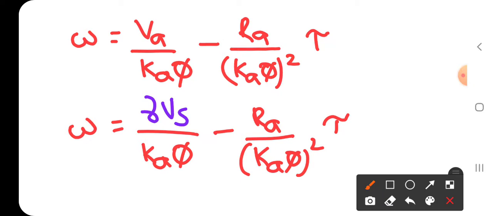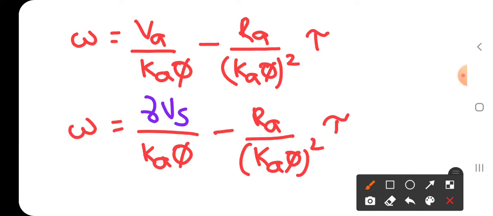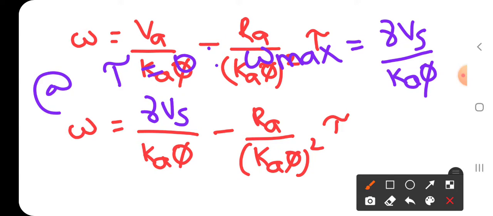Okay. Now the speed is maximum when torque is equal to 0. That is, maximum speed is given by omega max is equal to gamma Vs by Ka pi. Yes, it happens when torque tau is equal to 0.